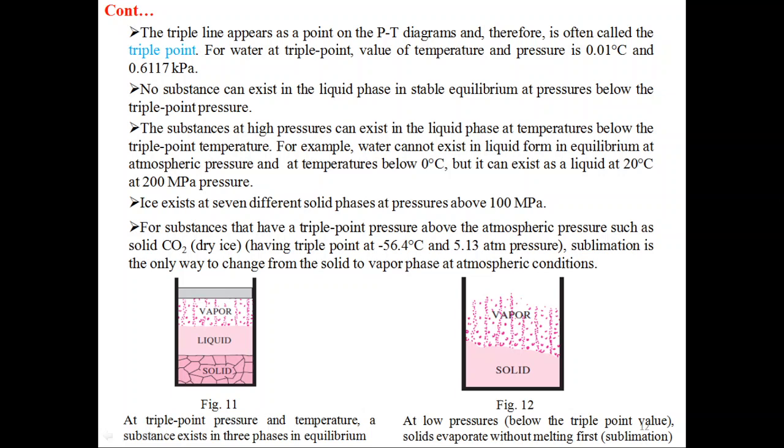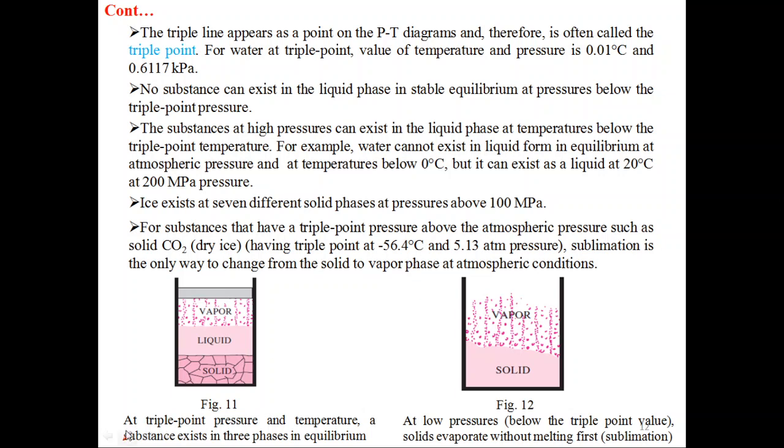For substances that have a triple point pressure above atmospheric pressure, such as solid carbon dioxide, which is also known as dry ice, having a triple point at minus 56.4 degrees Celsius and 5.13 atmospheric pressure, sublimation is the only way to change from solid to vapor phase at atmospheric conditions.